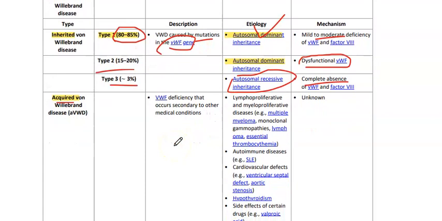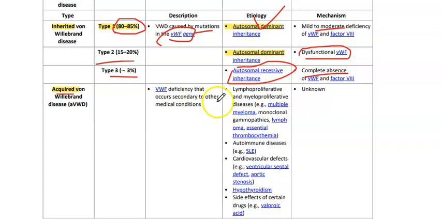Then we have the acquired type, which occurs usually secondary to other medical conditions like lymphoproliferative and myeloproliferative diseases, multiple myeloma, monoclonal gammopathies, lymphomas, and essential thrombocythemia. Then we have autoimmune diseases like SLE, cardiovascular disorders like VSD and aortic stenosis, hypothyroidism, and side effects of certain drugs like valproic acid. Its underlying mechanism is unknown, but it's thought to be immune mediated, which leads to antibody production.